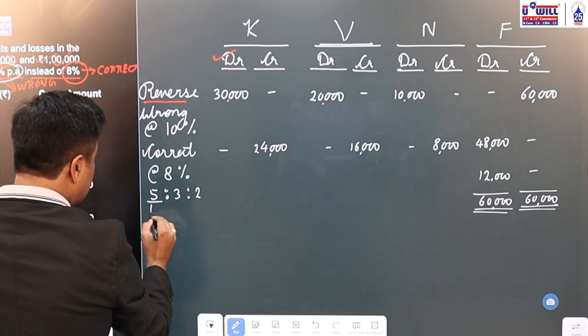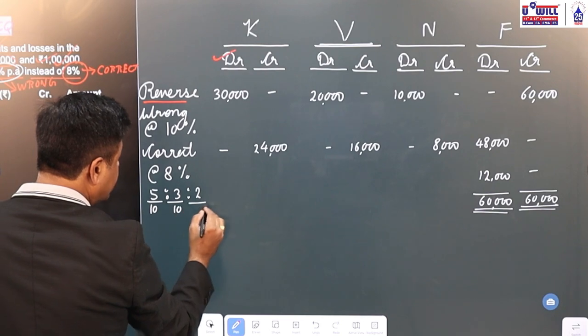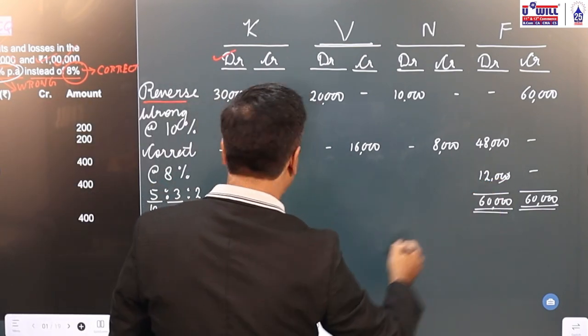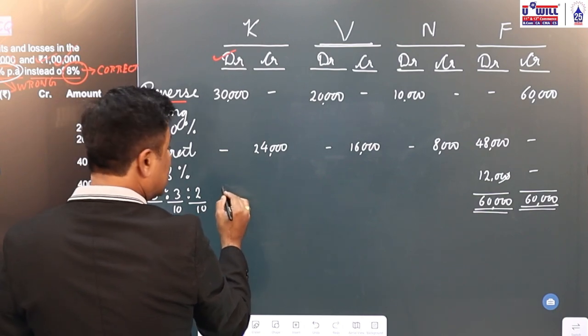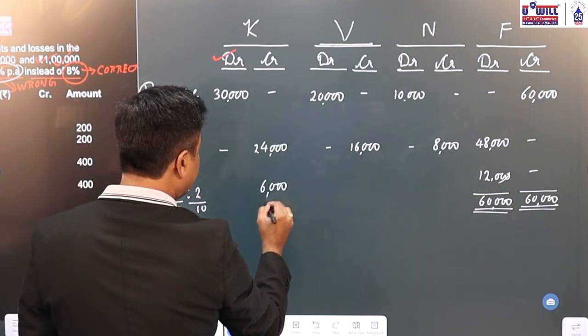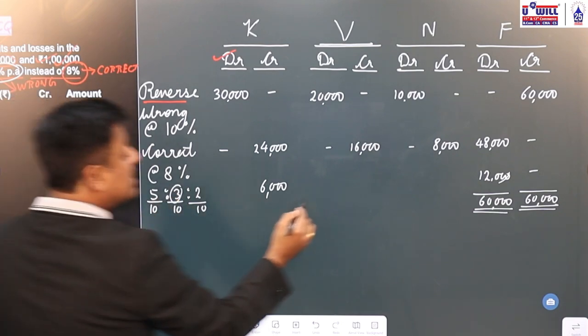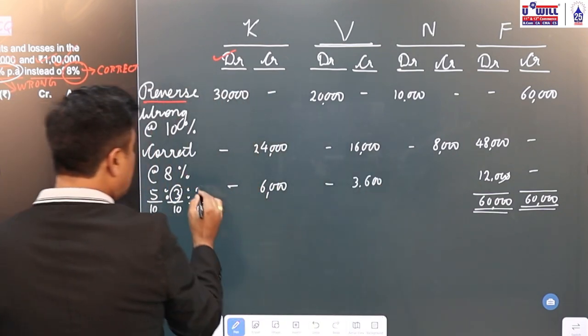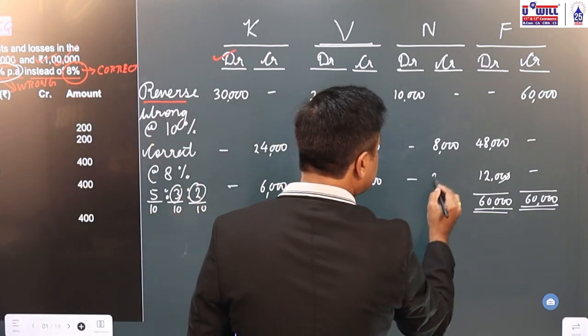5 plus 3, 8 plus 2, 10. So 12,000 divided by 10 is 1200. 1200 into 5, 6,000, firm column debit side, so partners column credit side. 1200 into 3, 3600 credit side. And again 1200 into 2, 2400 on credit side.